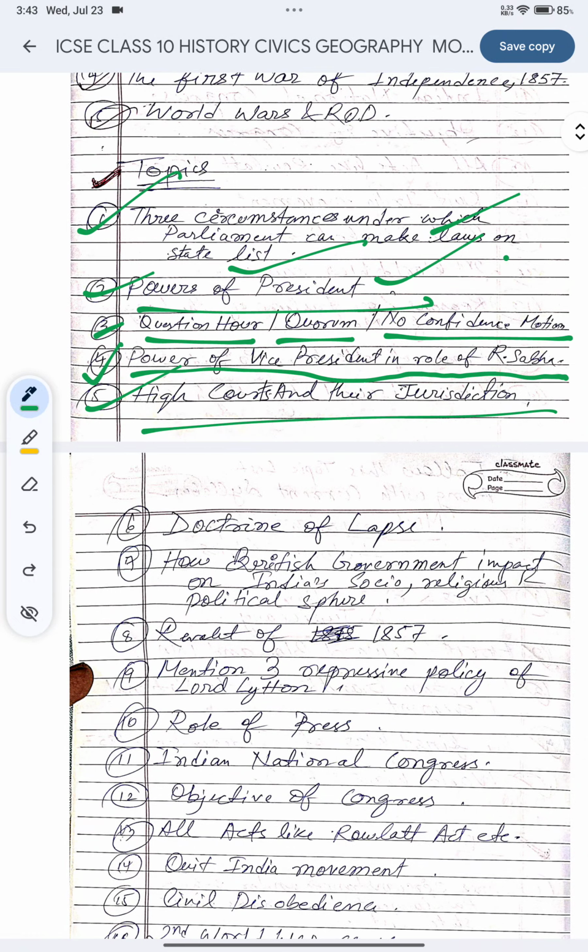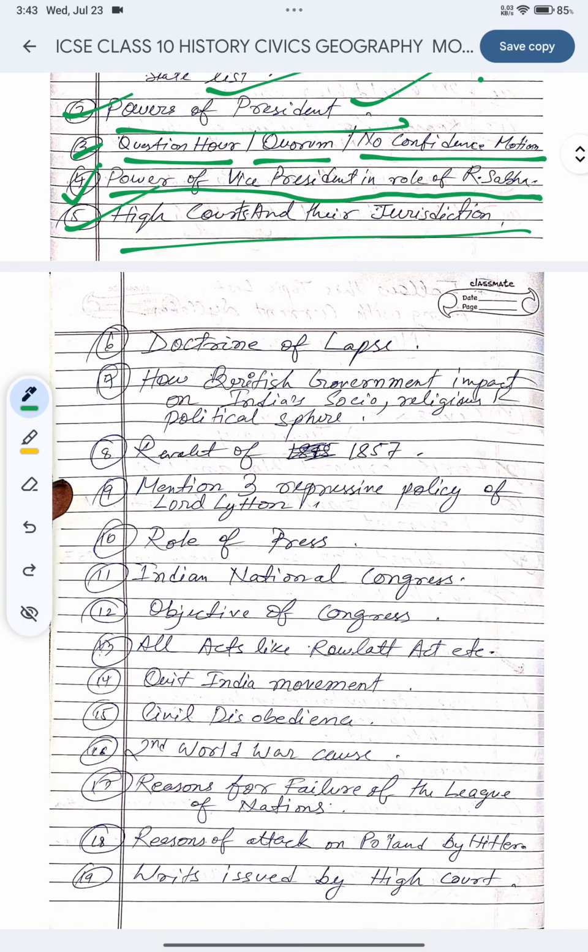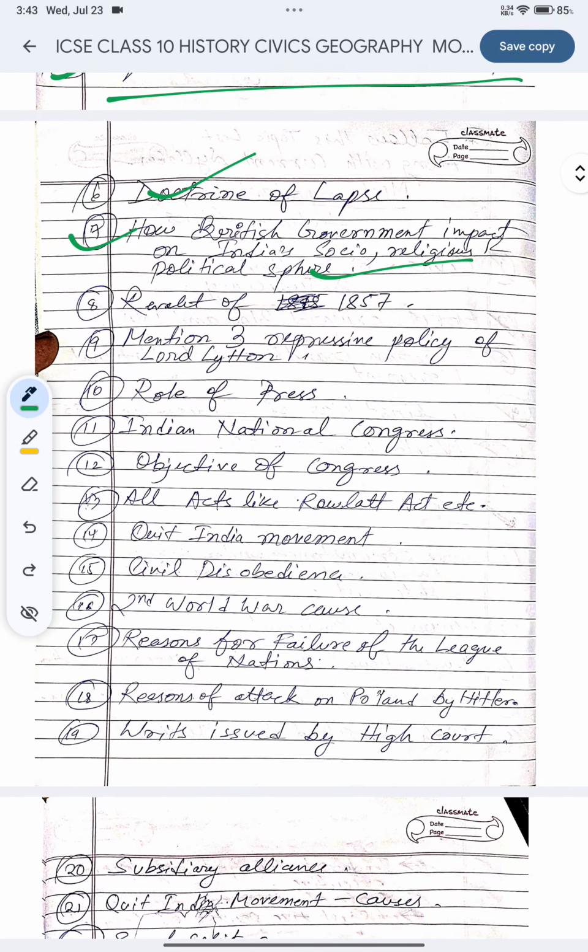Fifth is High Court and its jurisdiction. Sixth is the Doctrine of Lapse. Seventh is how the British government impacted India's social, religious and political spheres. Eighth is the Revolt of 1857, very, very important. Ninth is to mention three repressive policies of Lord Lytton. Tenth is the role of the press. What is the role of the press in our national freedom struggle?